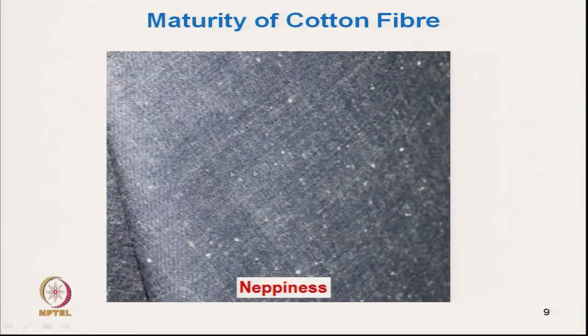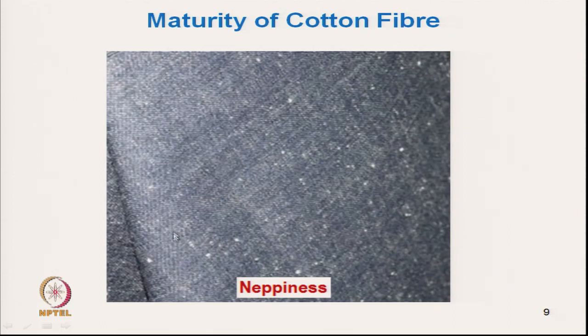You can see this is the dyed fabric and the neps are clearly visible. These neps are not absorbing dye, or are dyed in a lighter shade, and create problems.